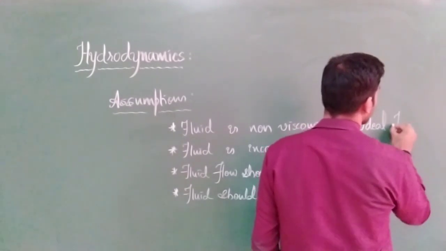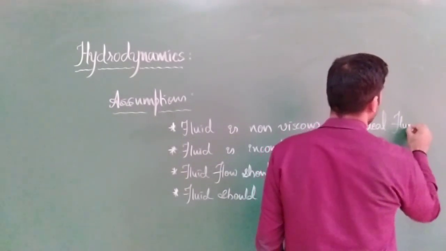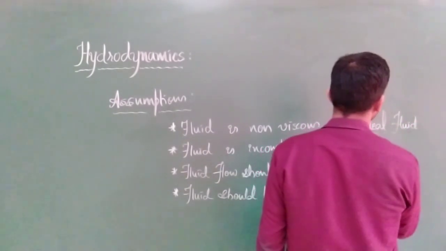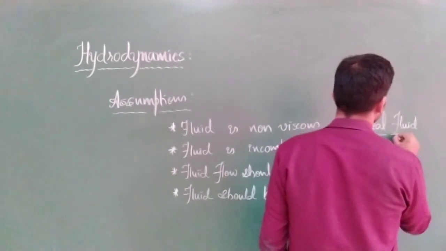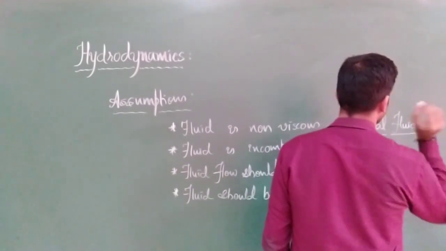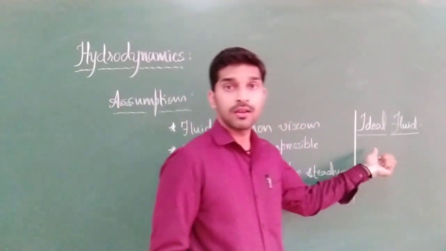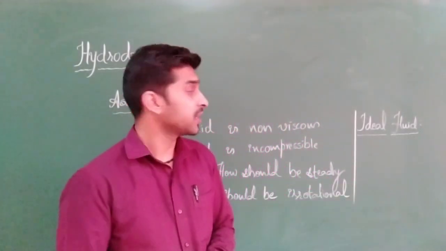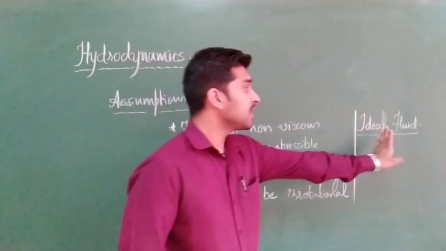Ideal fluid. So now the question arises: what is an ideal fluid?